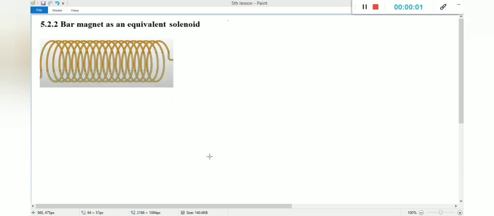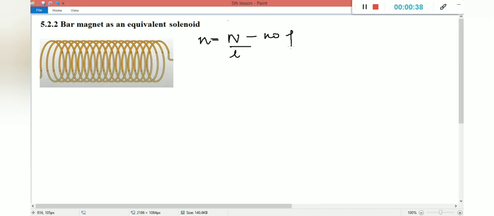Now we are going to see a topic, bar magnet as an equivalent solenoid. From this figure you can understand this is a coil, and the coil has a number of turns. Let me revise the topic which we studied in the 4th chapter for your better understanding. Small n is equal to capital N by L, where capital N is the total number of turns, divided by unit length.